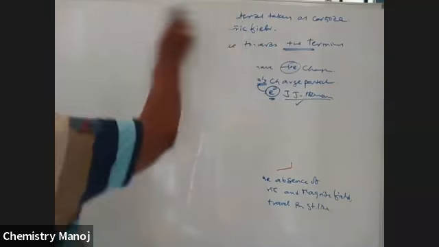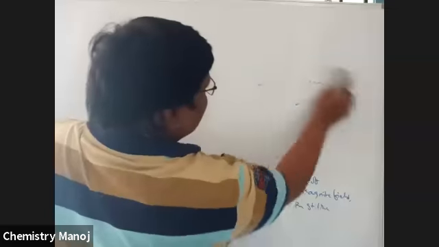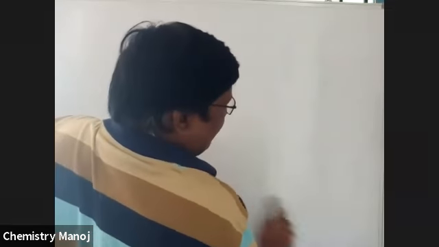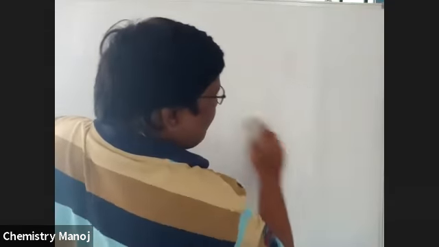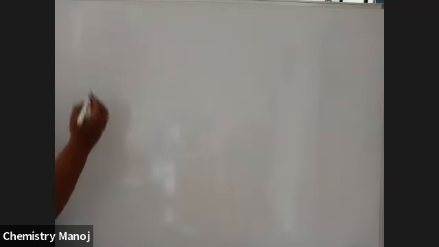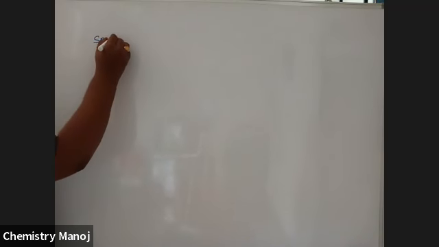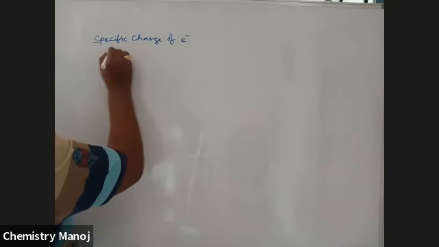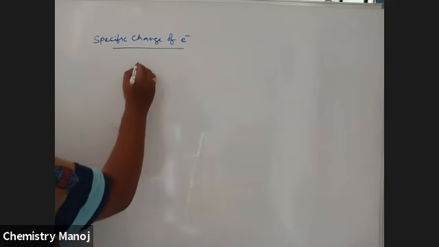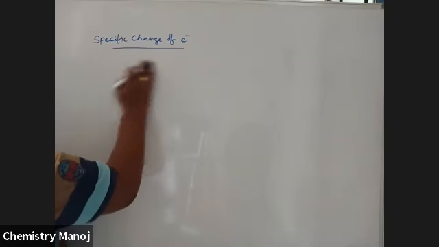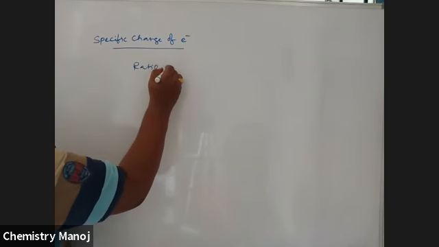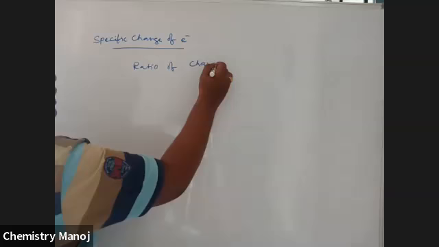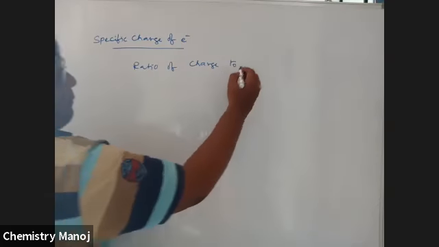So what is the specific charge of the electron?